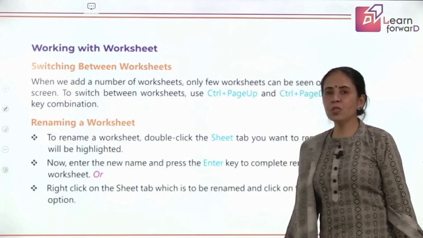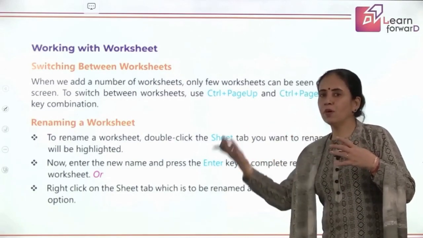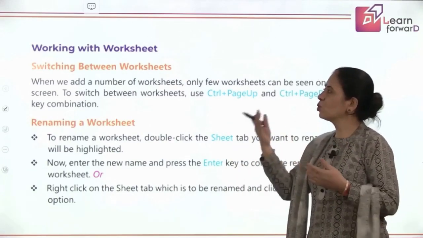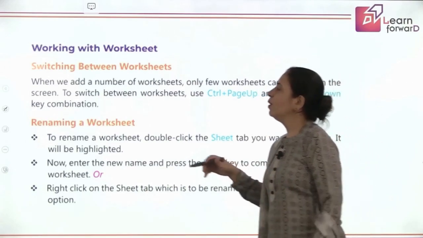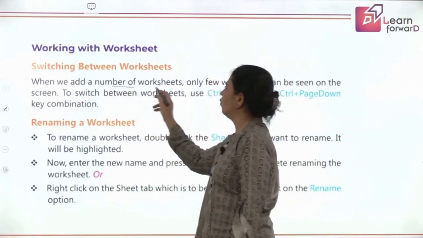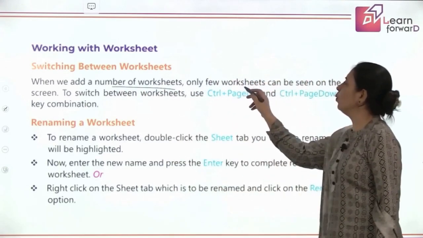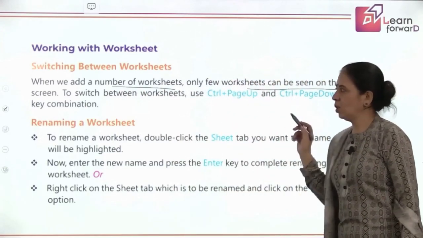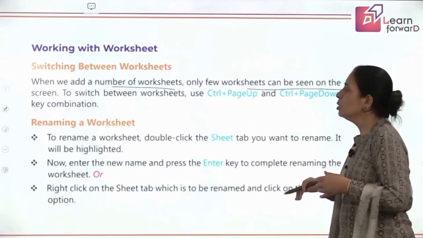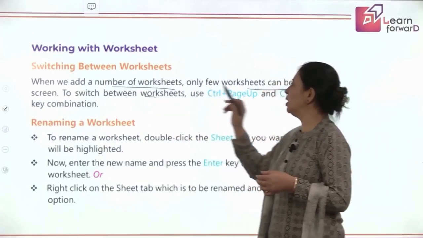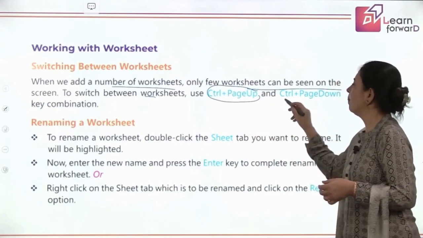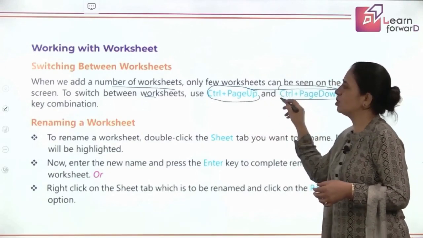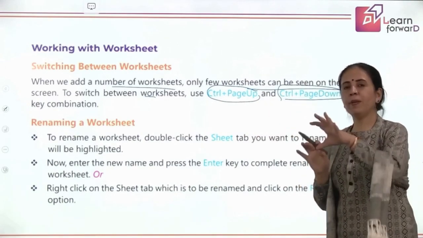Now mostly when you work on a worksheet and you want to switch from one worksheet to another, when we add a number of worksheets, only a few worksheets can be seen on the switch. So to switch between the worksheets, we have Control and Page Up, Control and Page Down. So these are the combinations of keys.